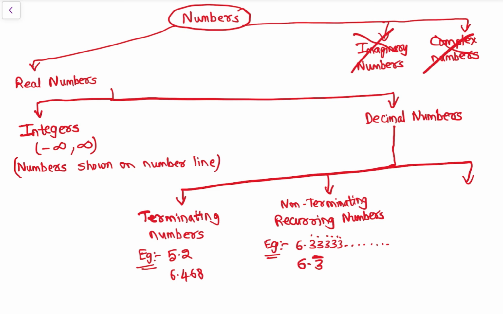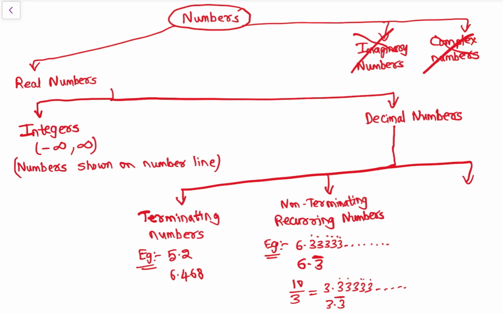3 is recurring multiple times, but it is not ending, non-terminating, right? Another example is say like 10 by 3. If you calculate 10 by 3, you will get 3.3333 and so on. So it is recurring. 3 is recurring and it is non-terminating. There is no end. So that is 3.3 bar, right?